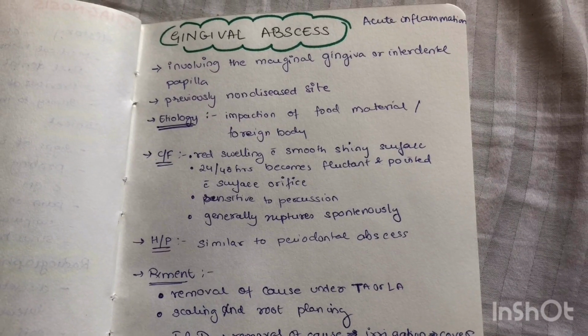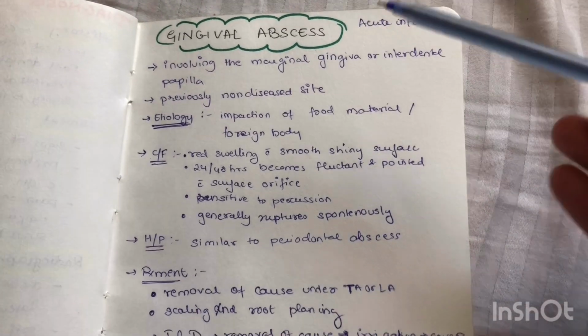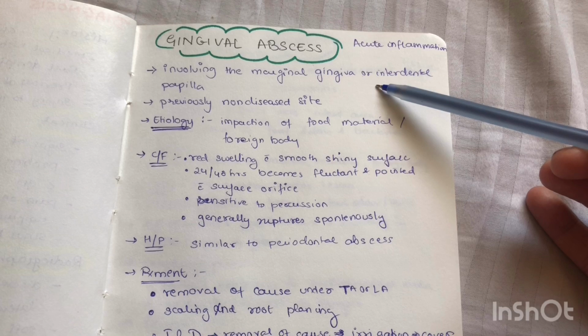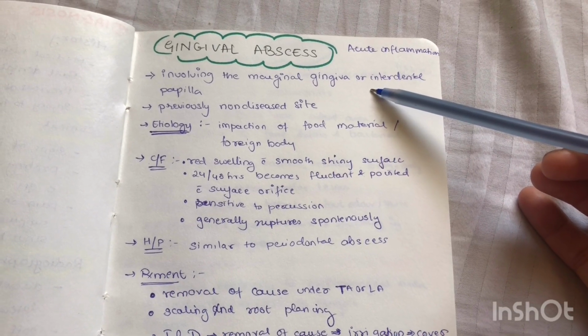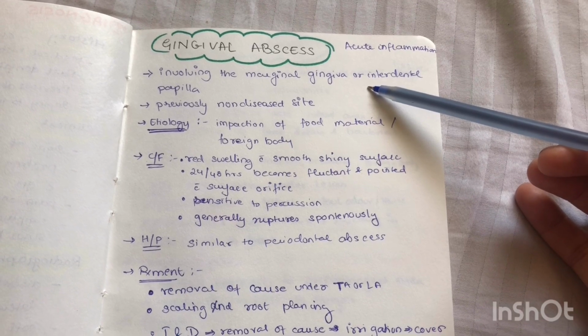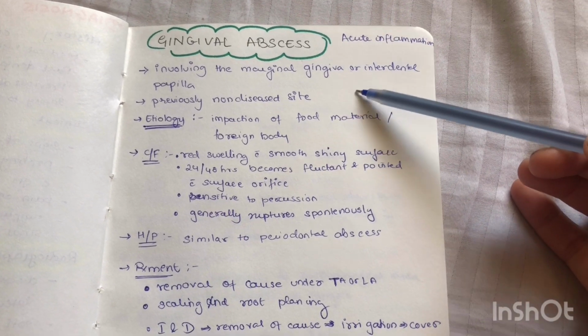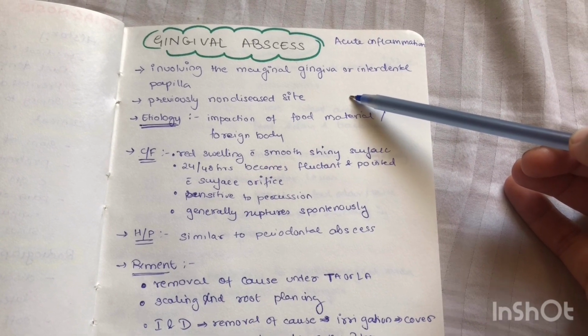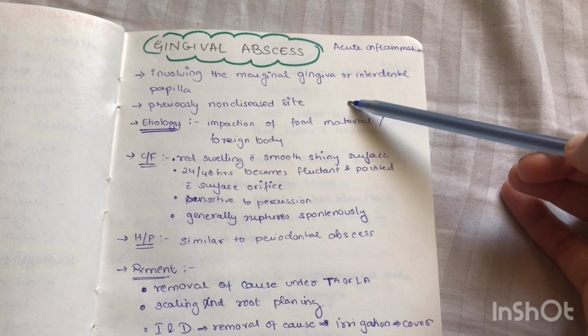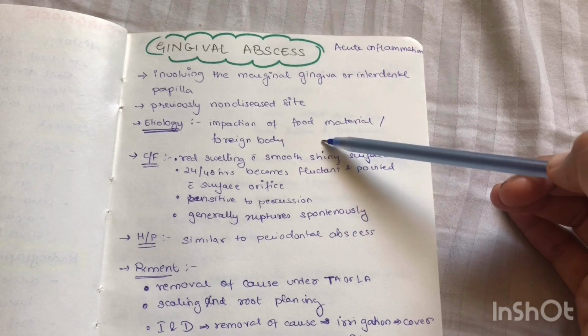Quickly differentiating between the gingival abscess and periodontal abscess. First is the location. Gingival abscess is usually confined to the marginal tissue, whereas periodontal abscess is seen in the supporting periodontal tissue. Gingival abscess is seen in healthy tissue, whereas periodontal abscess is seen in previously diseased tissue, that is, in case of periodontitis.